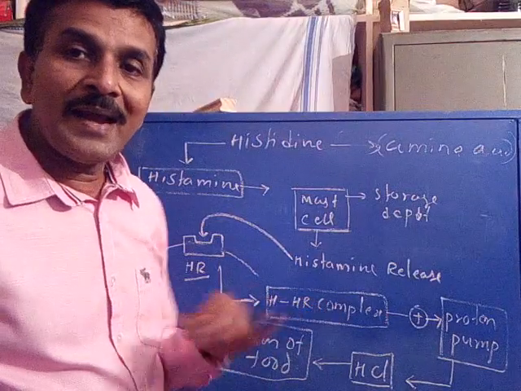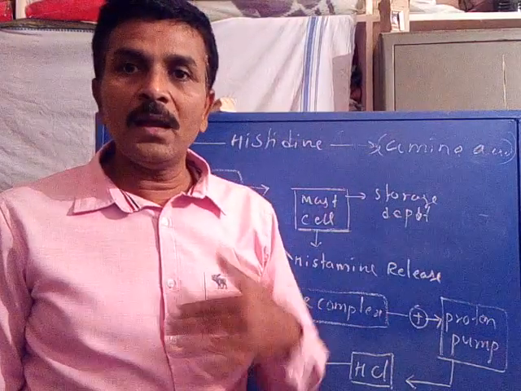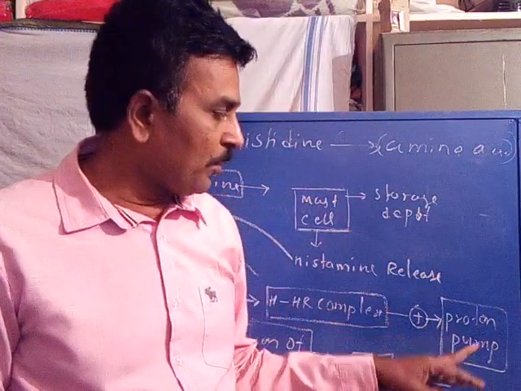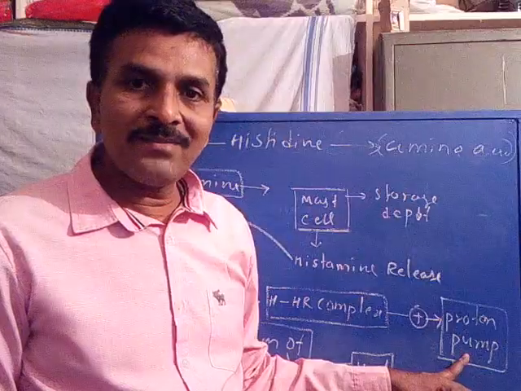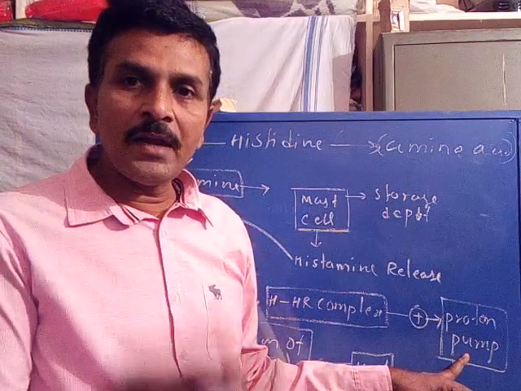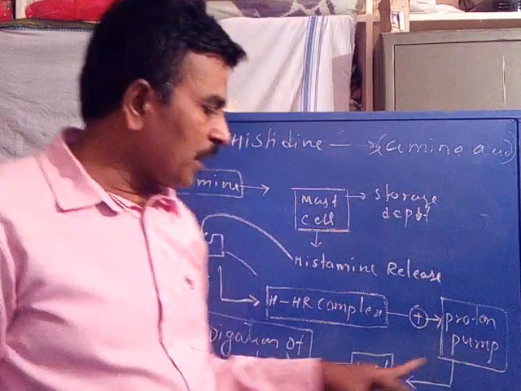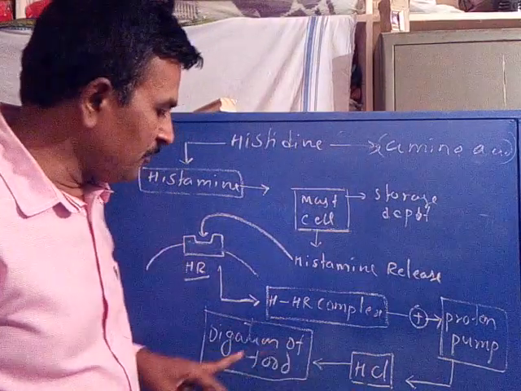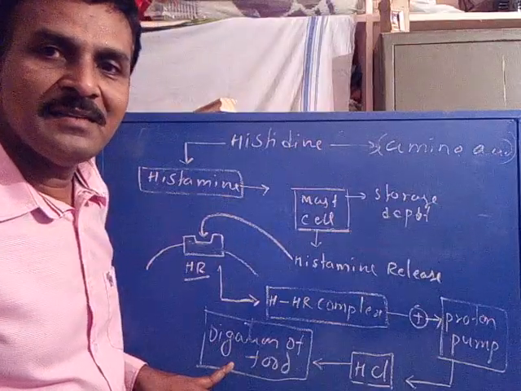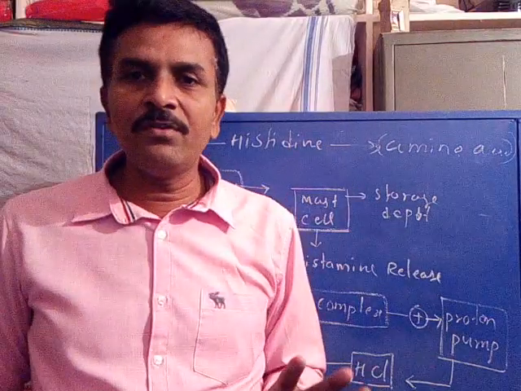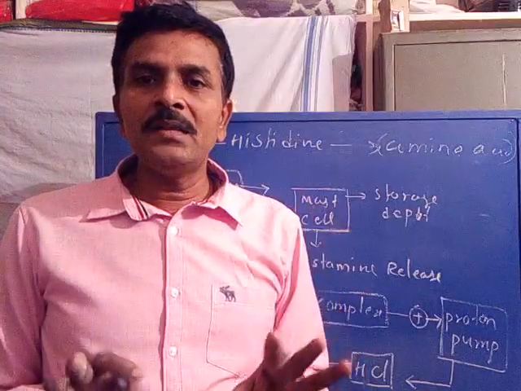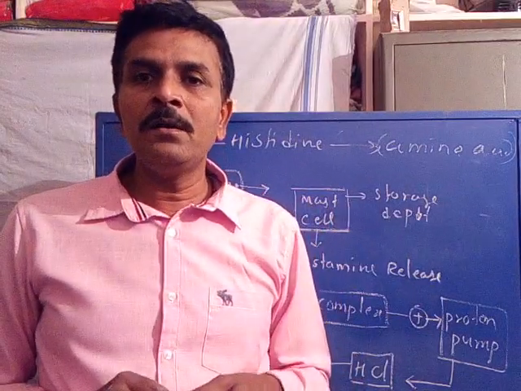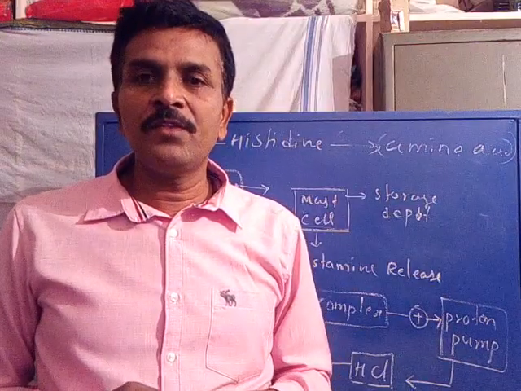This complex acts as a promoter or initiator of the proton pump present in the gastric mucosa to secrete hydrochloric acid. Thereby the proton pump secretes the hydrochloric acid, which is consumed for the digestion of food. So this is the mechanism involved in the release of hydrochloric acid in a normal person for the digestion of food.